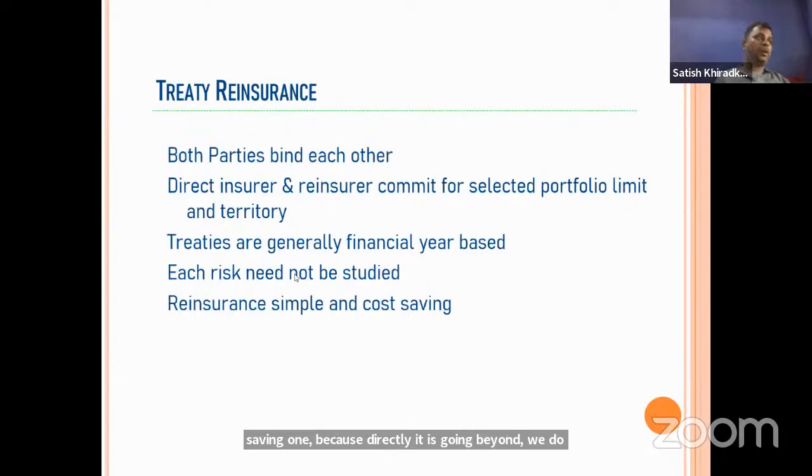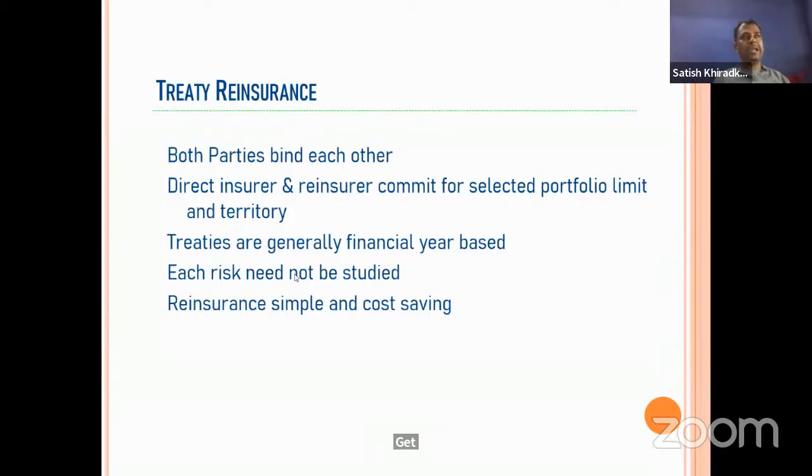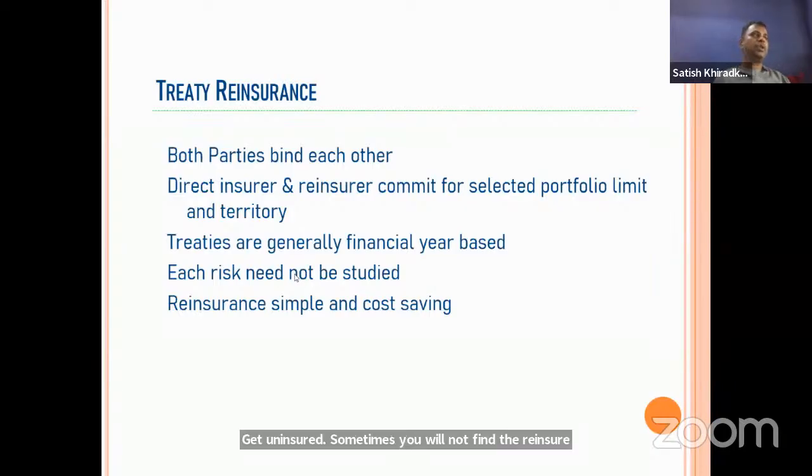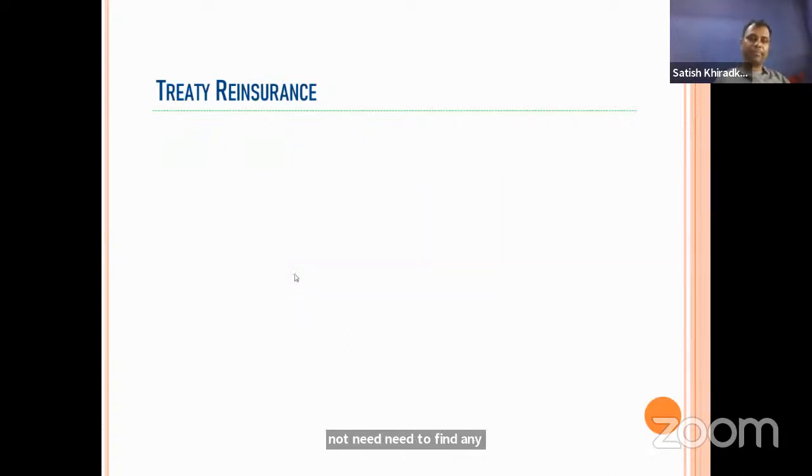See, in facultative, another disadvantage is that sometimes your risk gets uninsured. Sometimes you will not find a reinsurer in time, so you will not be able to underwrite that risk. That can be a business loss to you. But in the case of a treaty, it is already available, so you do not need to find any reinsurer. So that is a benefit here and a disadvantage there.